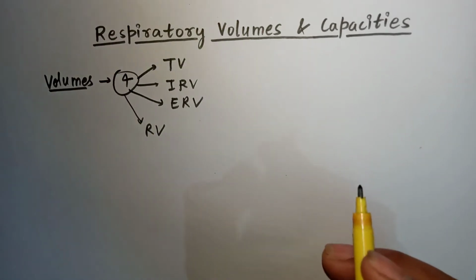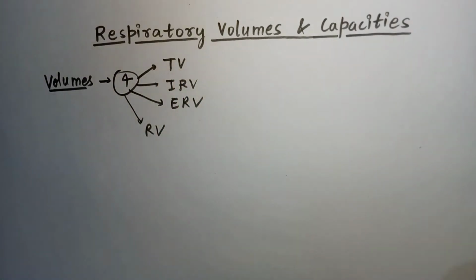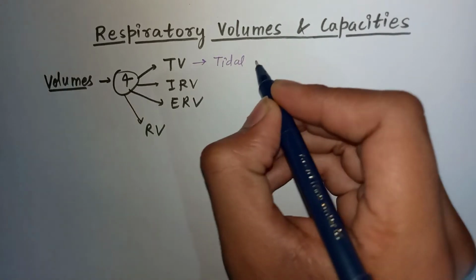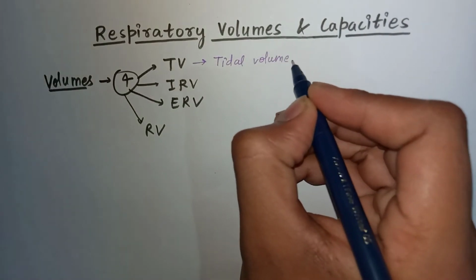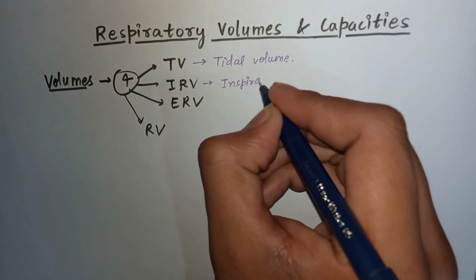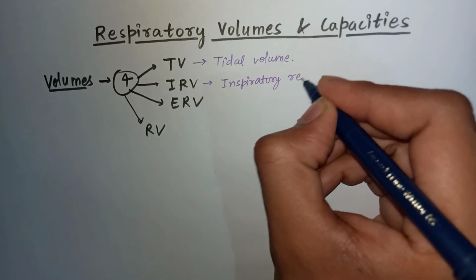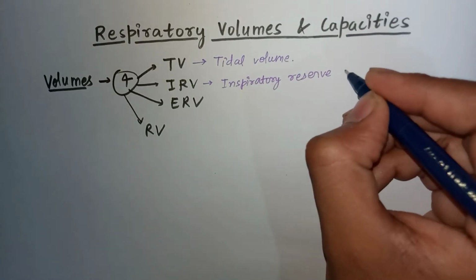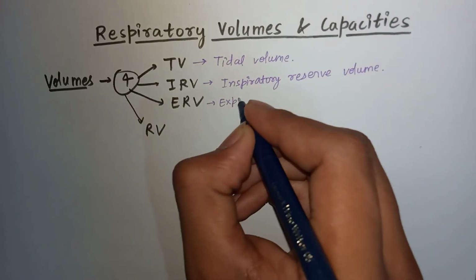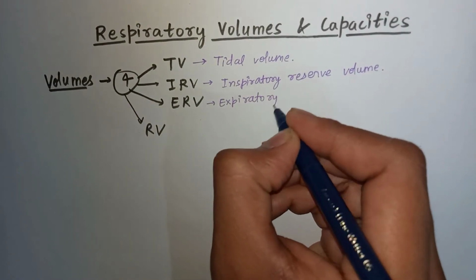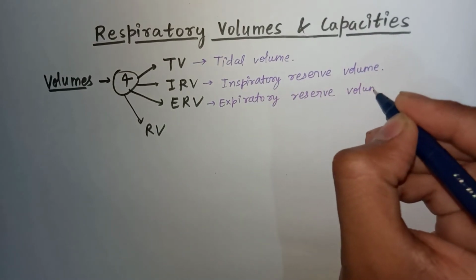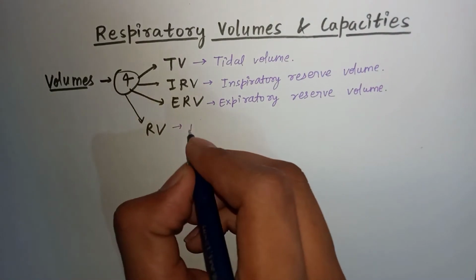I am simply writing these in short forms, and their full forms are: tidal volume, inspiratory reserve volume, expiratory reserve volume, and the residual volume.